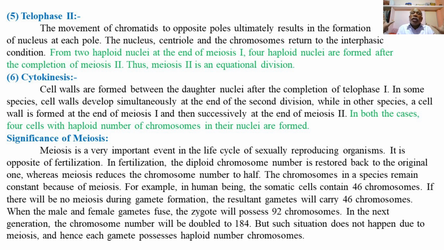In fertilization, the diploid chromosome number is restored to the original one: the fusion or union of two haploid gametes results in a diploid set of chromosomes. So the parental chromosome number is acquired in the zygote or fertilized egg during fertilization. Whereas meiosis reduces the chromosome number to half.